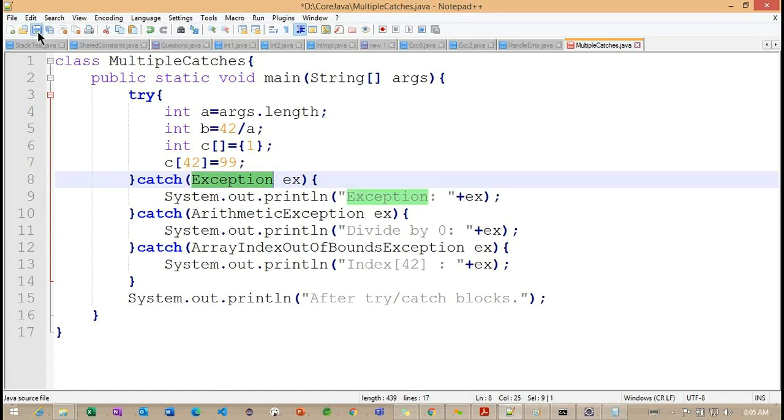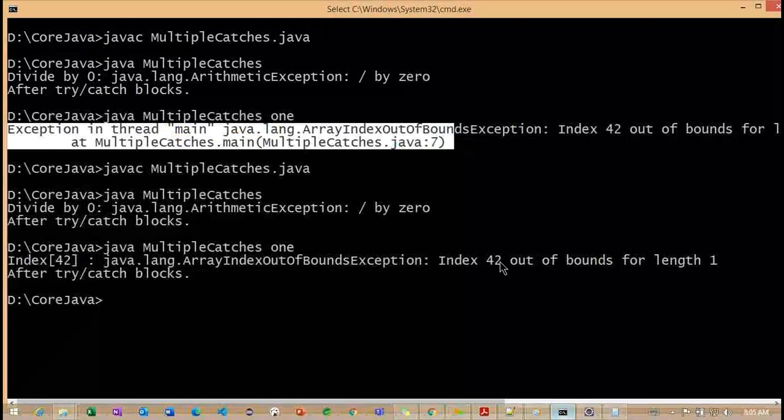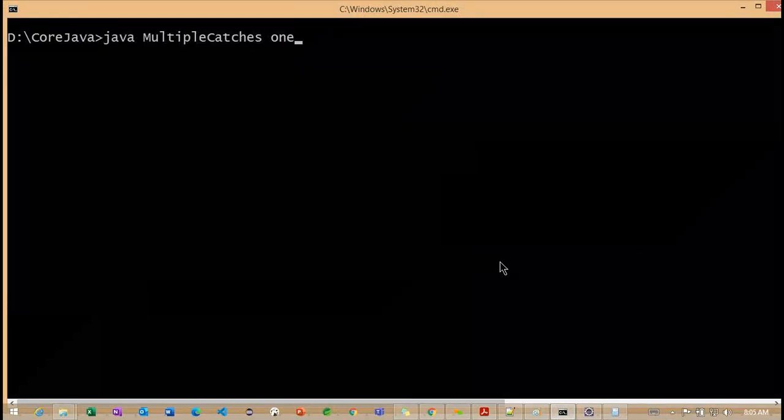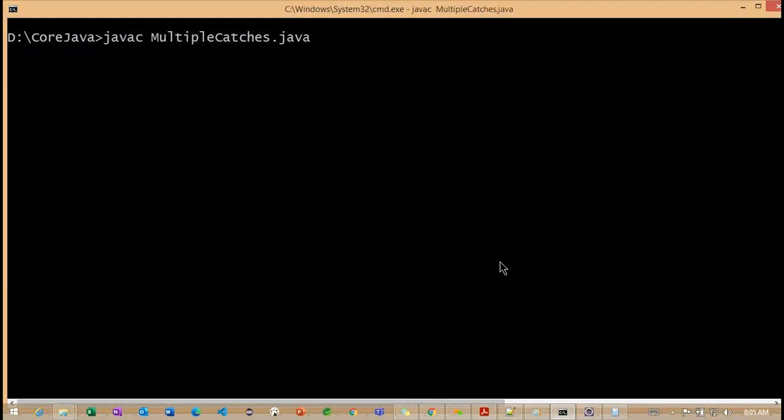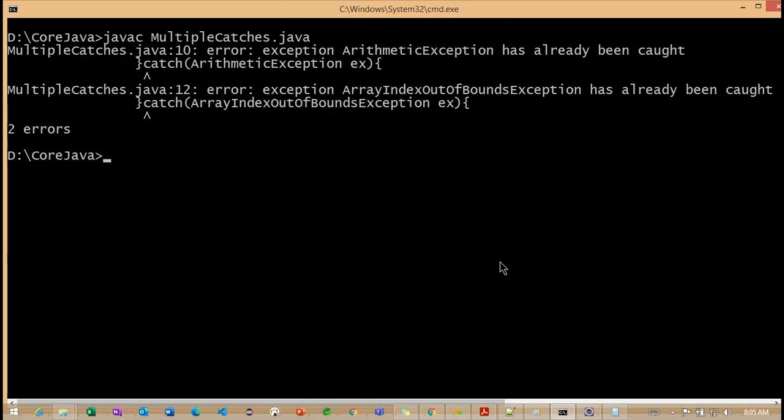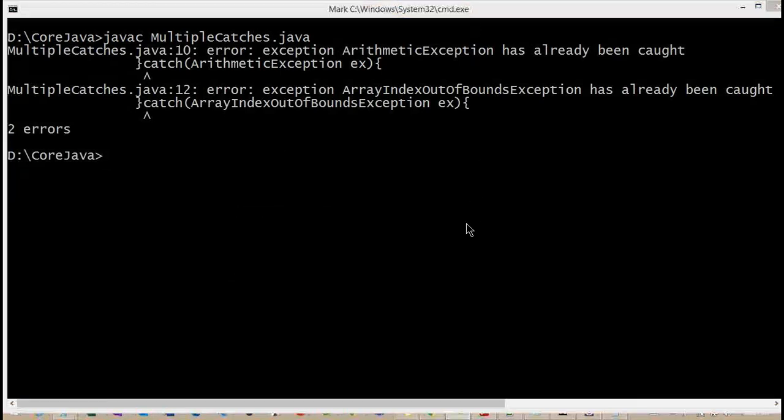Right. Now see, I'm trying to run the same example here. Compile one more time. Yes, this is the expected message we are showing here. Now if we read this, we can easily understand.